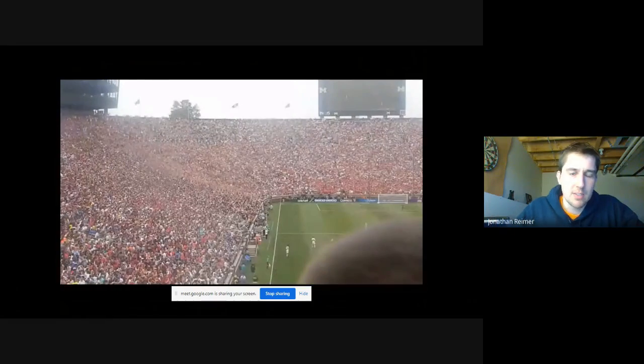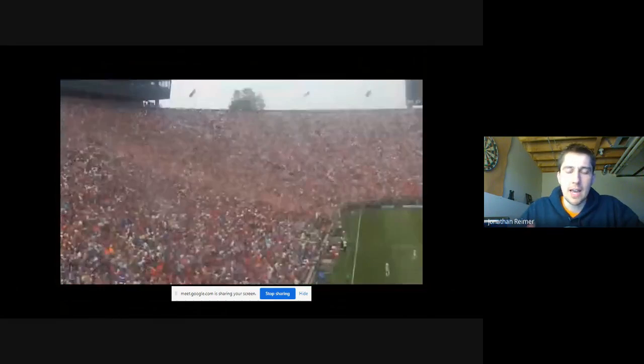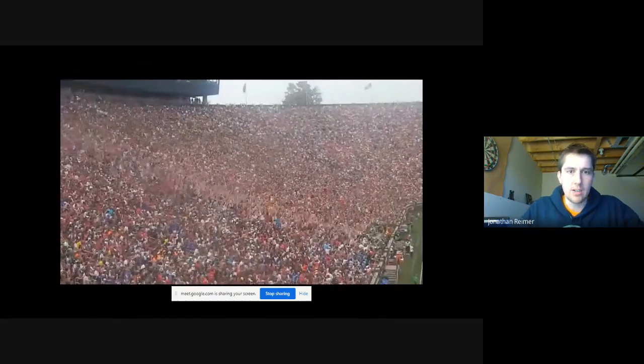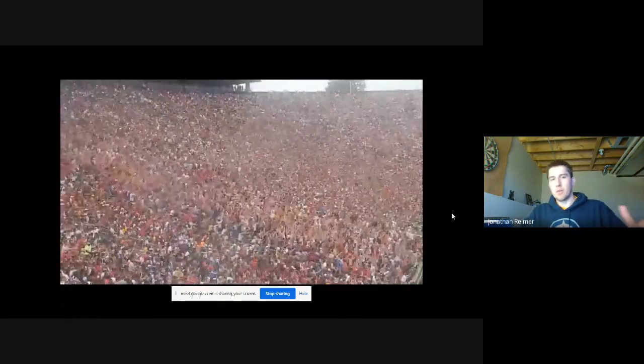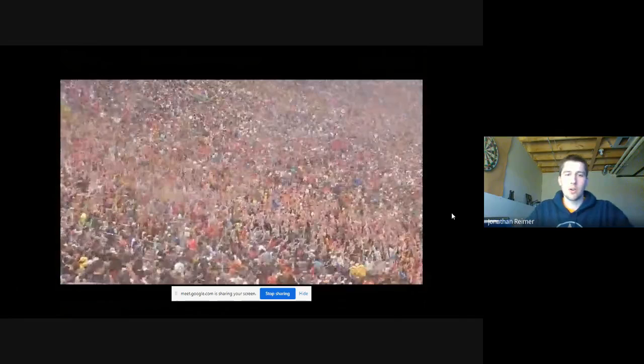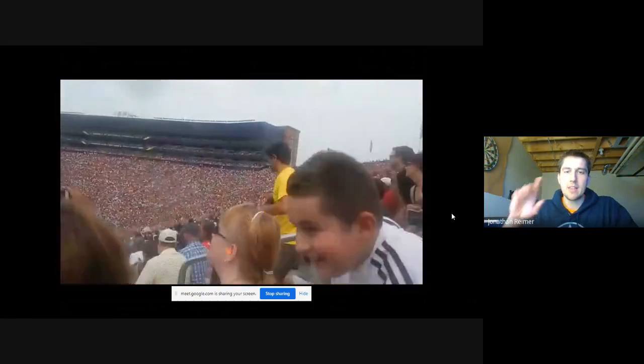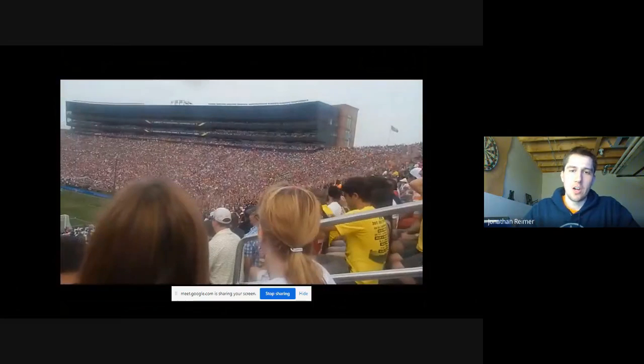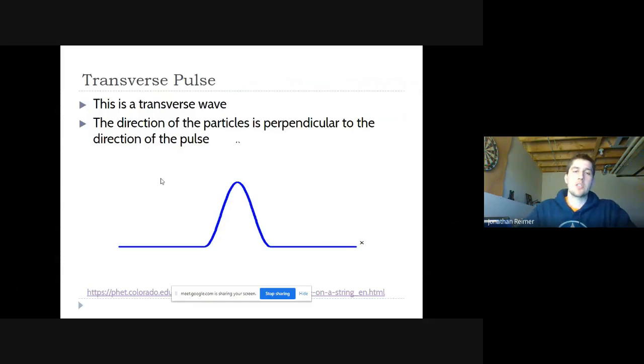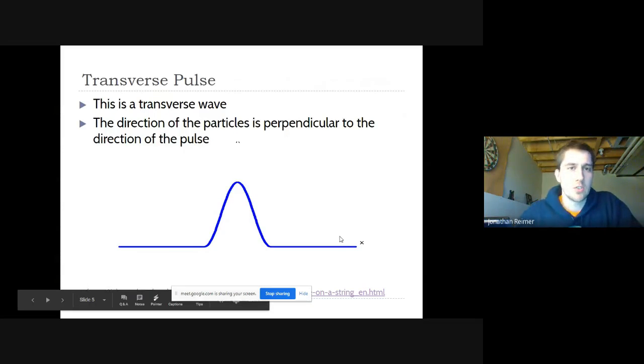Right to left. This is a very bizarre thing. And this is how waves work. And often when we think of waves, we think, oh, well, the wave is moving things forward. It's not. The wave is moving up and down. And then the energy gets transferred along. And that's pretty crazy. So this that we just watched is a transverse wave.